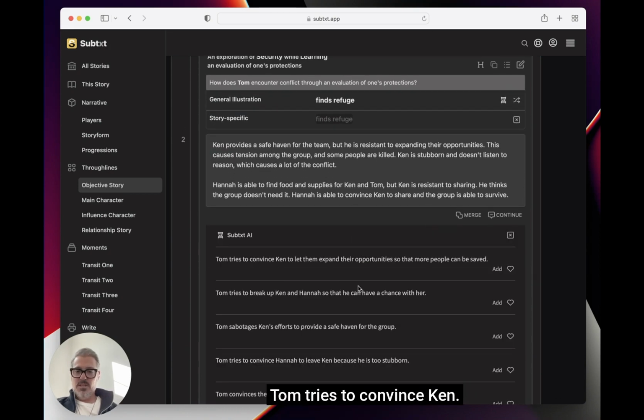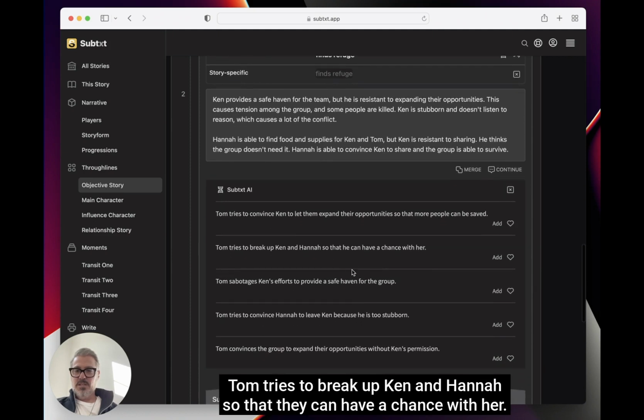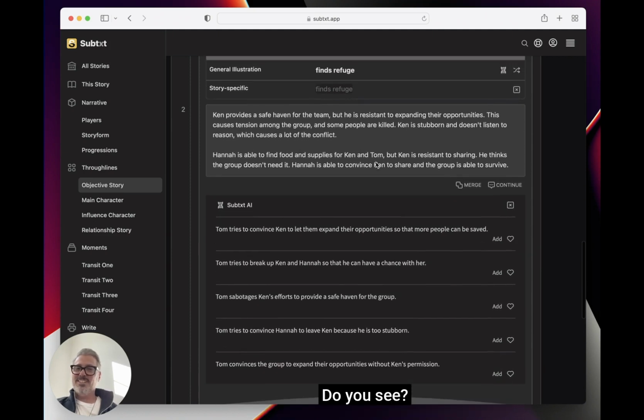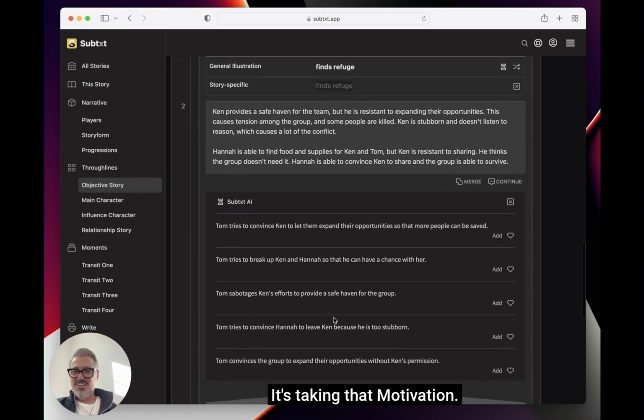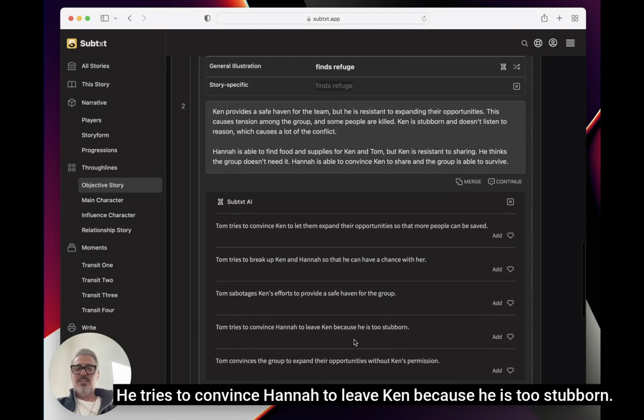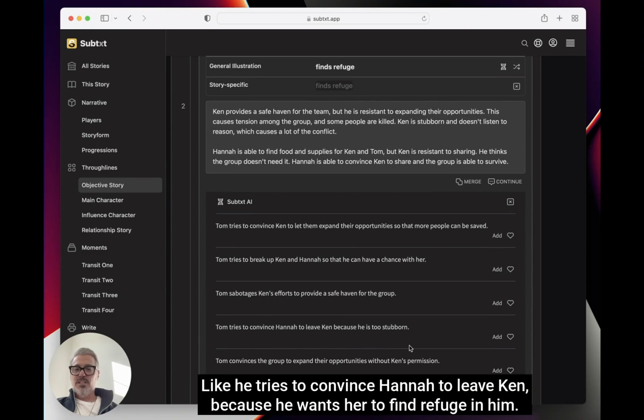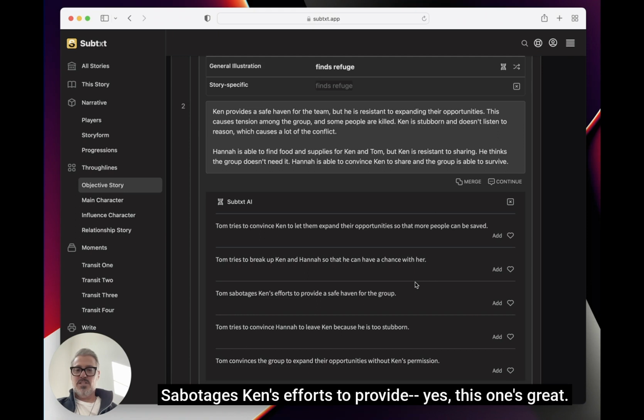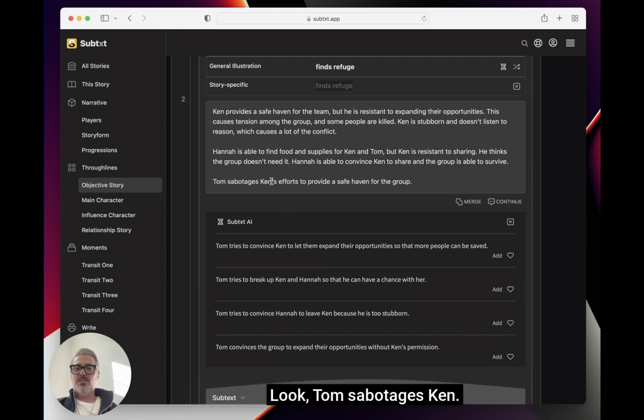Tom tries to convince Ken. Tom tries to break up Ken and Hannah so that he can have a chance with her. Do you see? It's taking that motivation. Tries to convince Hannah to leave Ken because he is too stubborn. Oh, like he tries to convince Hannah to leave Ken because he wants her to find refuge in him. Sabotages Ken's efforts to provide. Yes, this one's great. Look, Tom sabotages Ken.